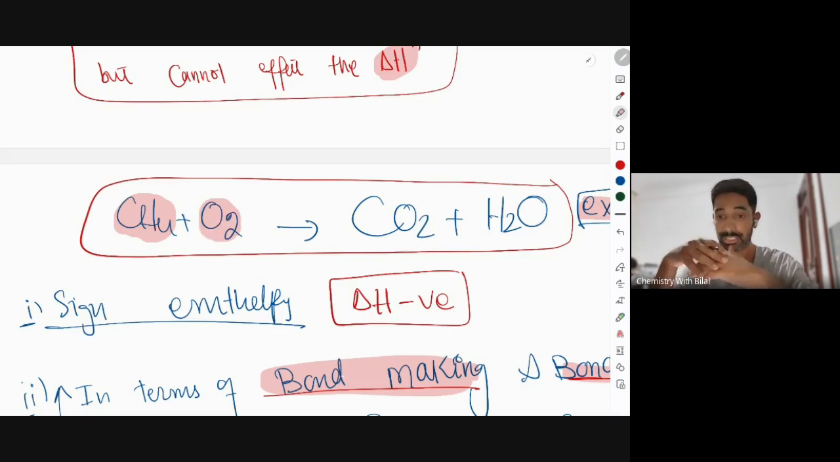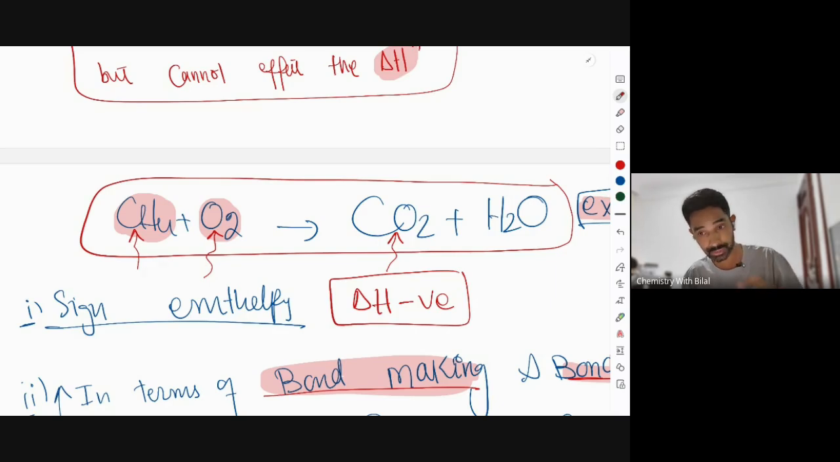So whenever there's any reaction, we break the bonds of the reactants. We break the bonds between carbon and hydrogen, between oxygen and oxygen. We break the bonds and new bonds are formed. And that's why there's a chemical reaction. That's how we got the products. If there is no bond breaking taking place initially, you won't get the product.